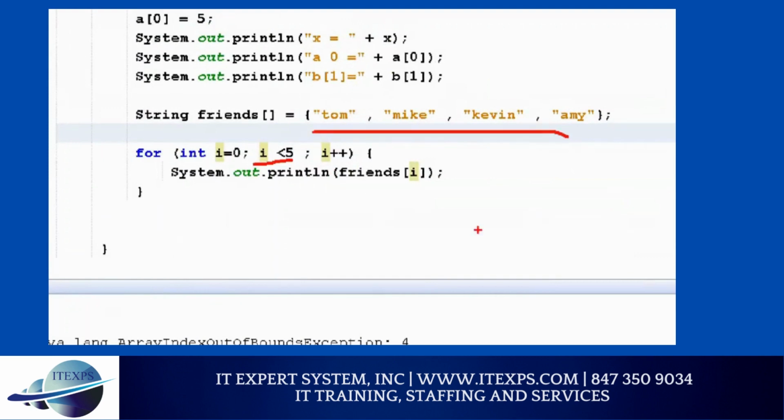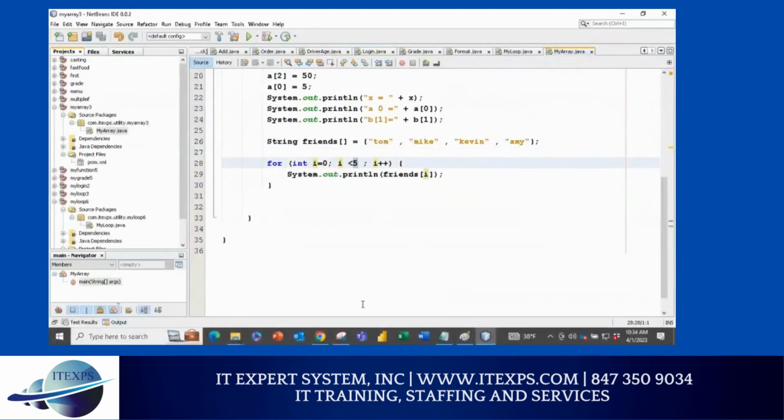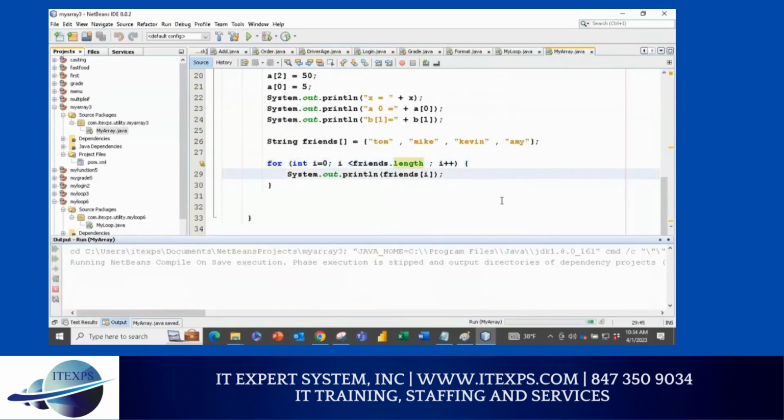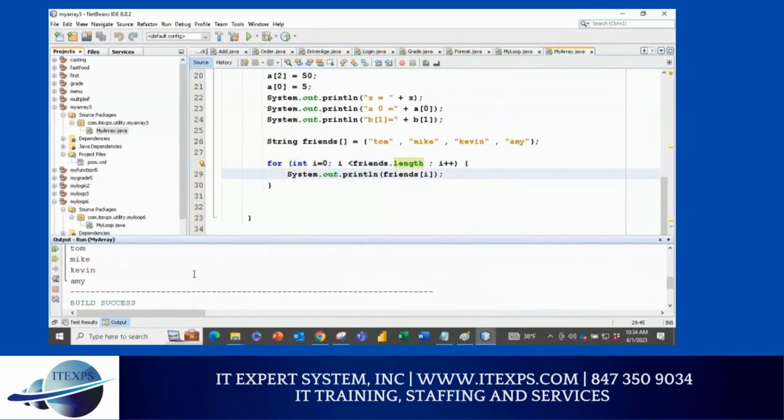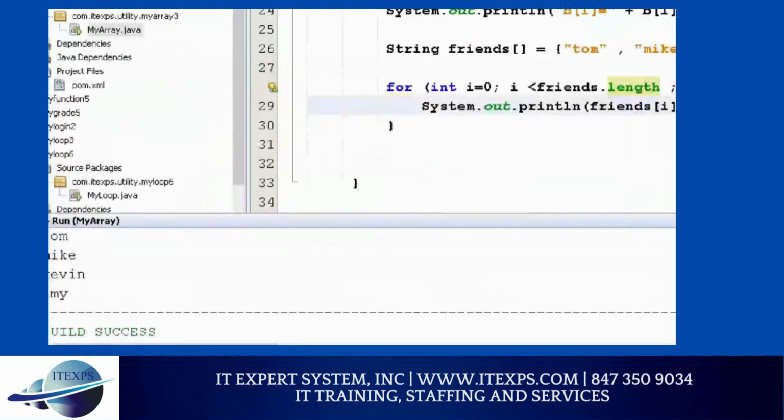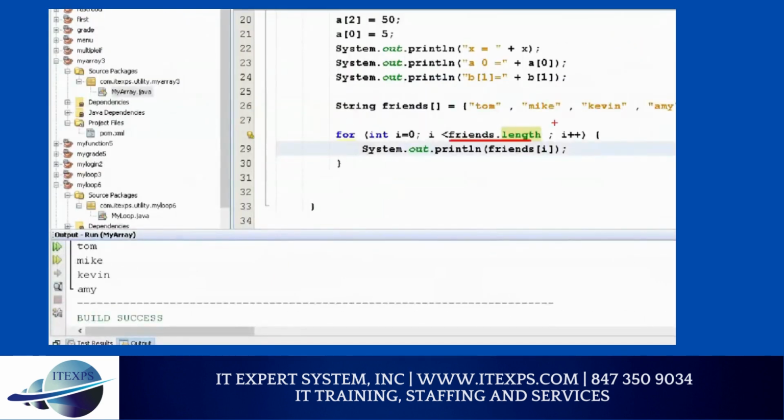Make sense? To solve this problem, I never use 5. Rather, I would use the array name. What is the array name? friends.length. So I always use friends.length. And now if I save this, it doesn't matter. If you shrink the array or you grow the array, it automatically detects the array size and gets you the result. So you will have peace of mind. It's always a good idea to use array.length, because tomorrow, if you add more items to the array or you remove items from the array, this will work because it dynamically checks the array size and then prints. So you will not have any error.